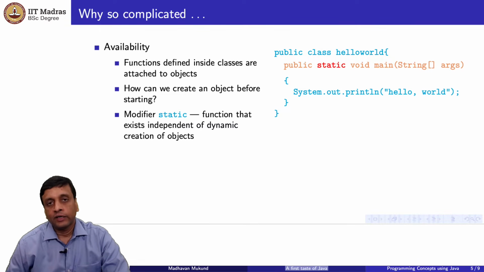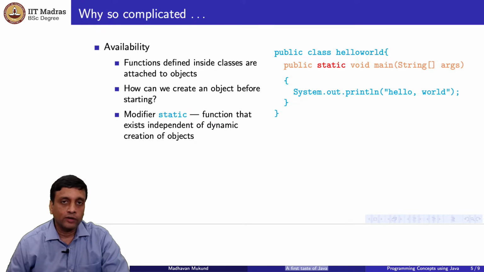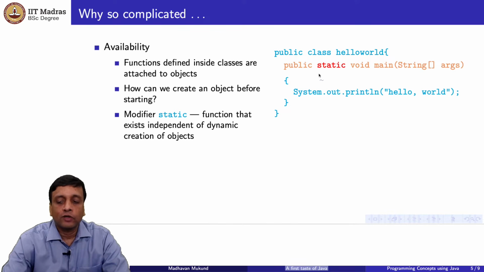Okay? Now here we have a function because we have put it inside a class called hello world. So we have to create some object of type hello world in order to invoke main. Who's going to create that object? It has to be some code, but which code is that? Nothing is running. Okay? So we have this catch-22 as it's called. We have this circular thing where we need some code to kick off main, and we need main to kick off the code. So clearly you have to break this cycle somehow. So that is broken by this modifier called static.